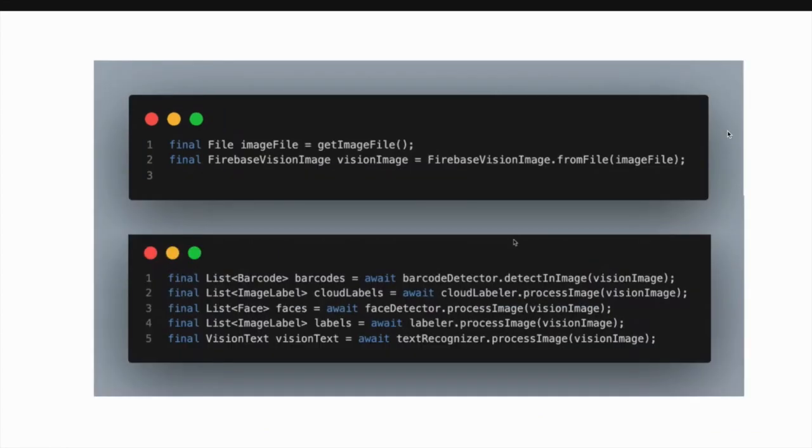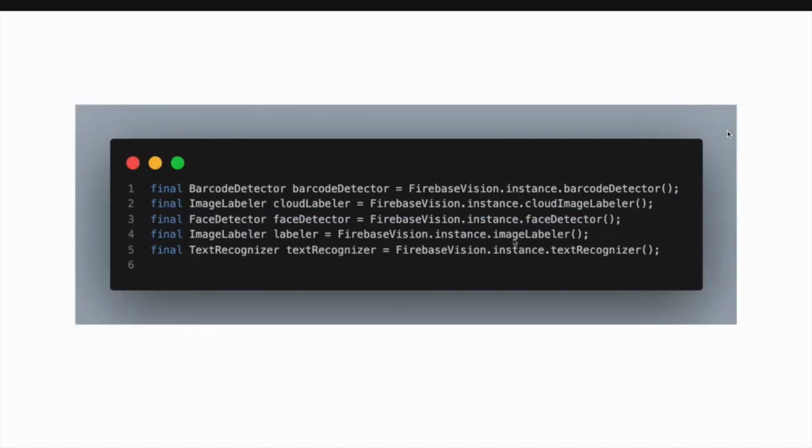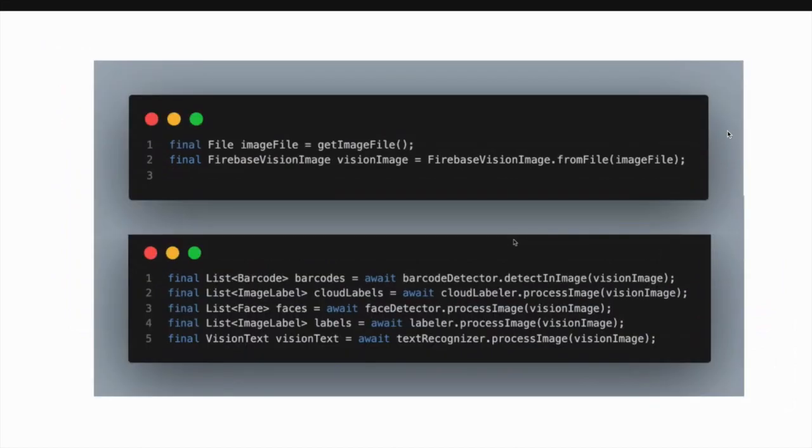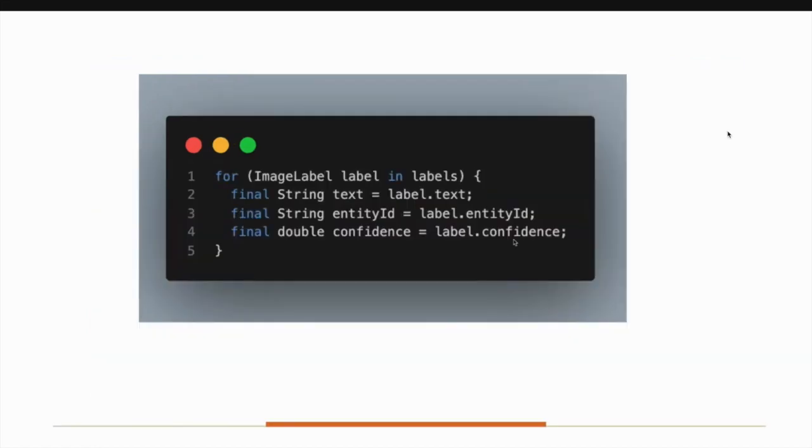So these are simple steps to integrate, right? You just need to set up a Firebase project, integrate this Flutter package, the Firebase ML Vision, pass the image and get all that information. All these things happen on your device. It's not on the cloud API. They also provide the option in case you want to hit the cloud API, you can use that as well. But everything is on-device machine learning inference. That would be very fast.